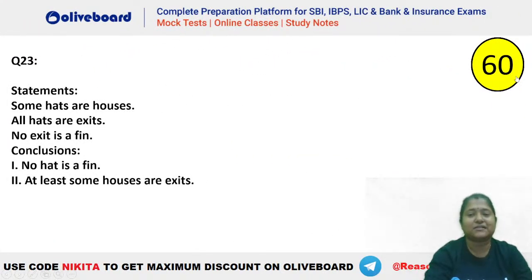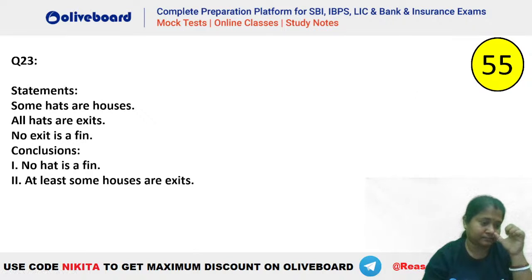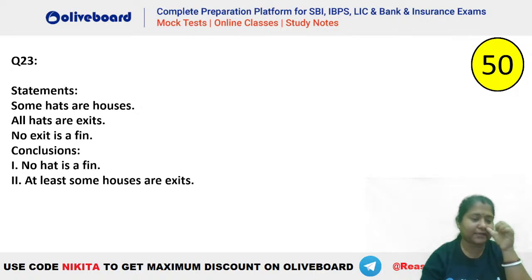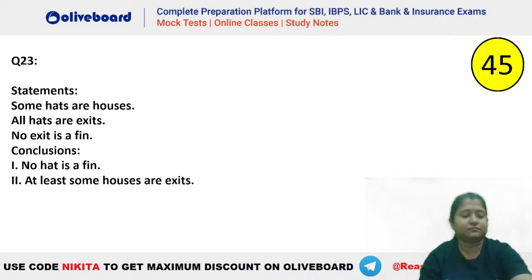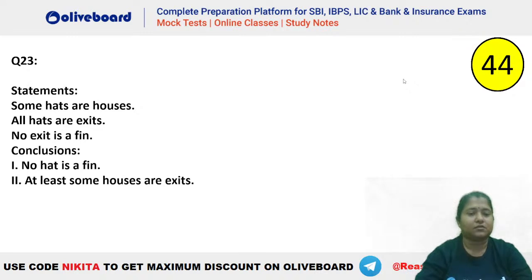Let's have a look at this one. Syllogism. Let's try. Try this out very quickly. 23, only 2.